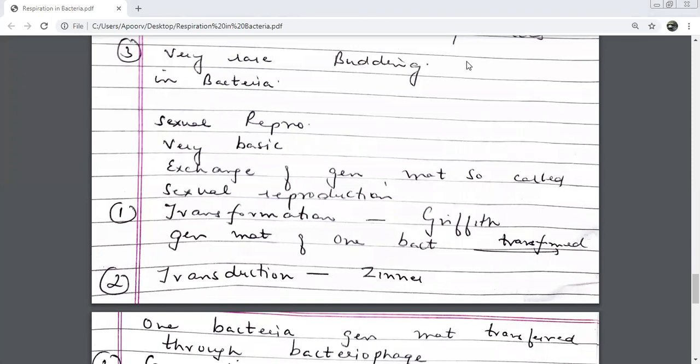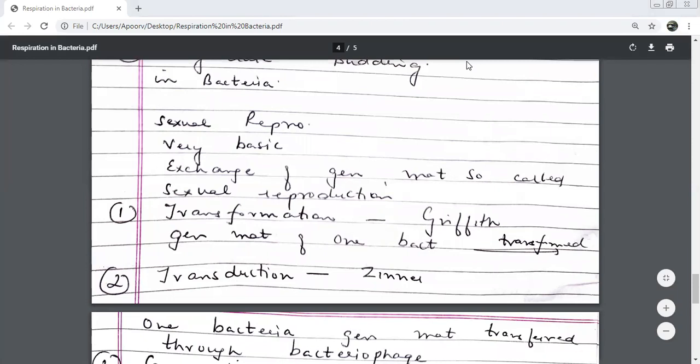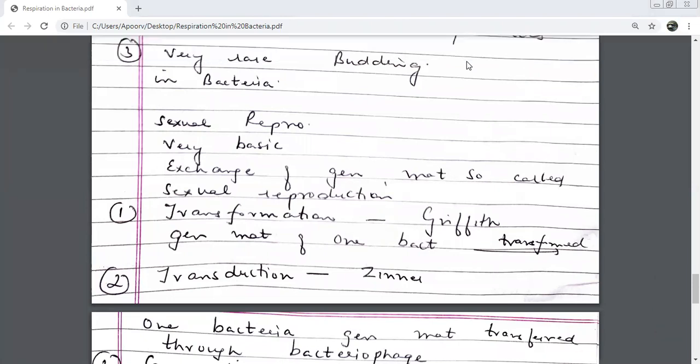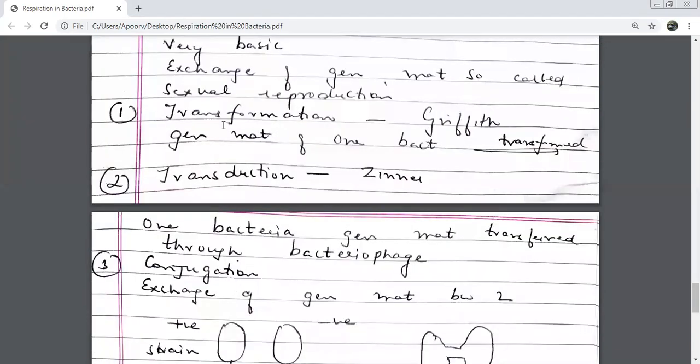We were doing the sexual mode of reproduction, very basic sexual reproduction that we have in bacteria. But why do we call it sexual reproduction? Because exchange of genetic material takes place. That is why we give this term. Otherwise, no proper gametes are formed. But exchange of genetic material is taking place. That is why we generally use the word sexual reproduction. The first is transformation.